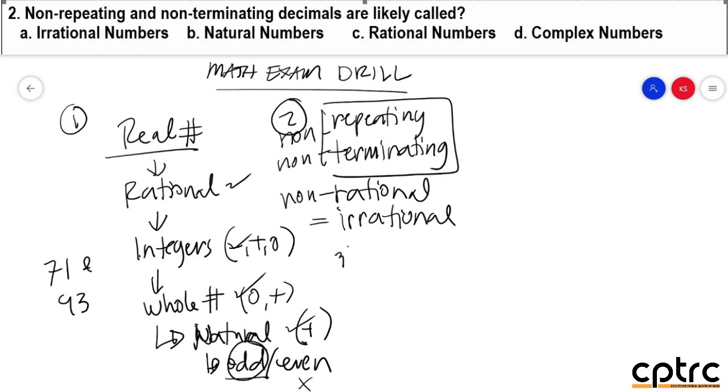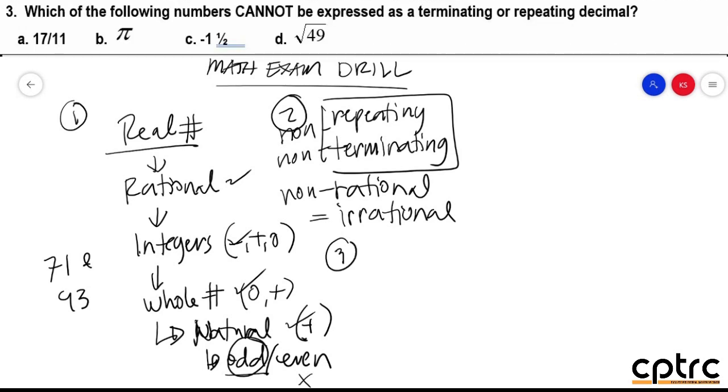Irrational numbers. Now, for number 3, which of the following numbers cannot be expressed as a terminating or repeating decimal? So again, you are asked about repeating and terminating, but the word used here is cannot. So, that means you do it the other way around: not terminating and not repeating. So, let's talk about letter A. Letter A is 17 over 11. So, 17 over 11 is a fraction, specifically an improper fraction. When it is a fraction, it is automatically under rational because it can be formed into a ratio of 17 to 11. How about letter C, sir?